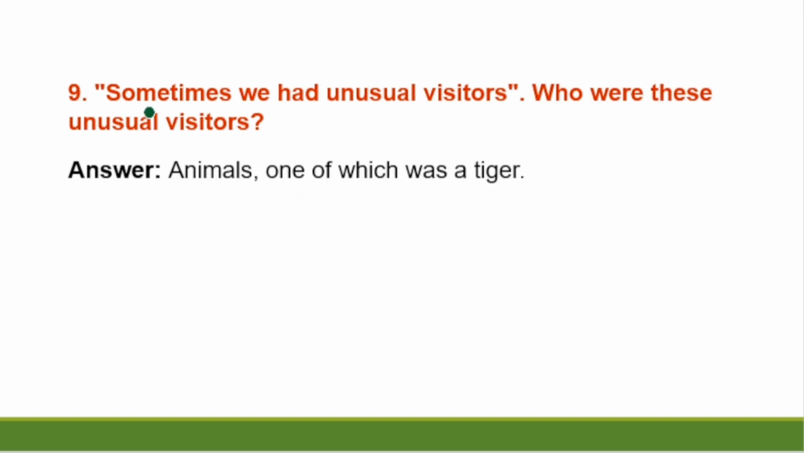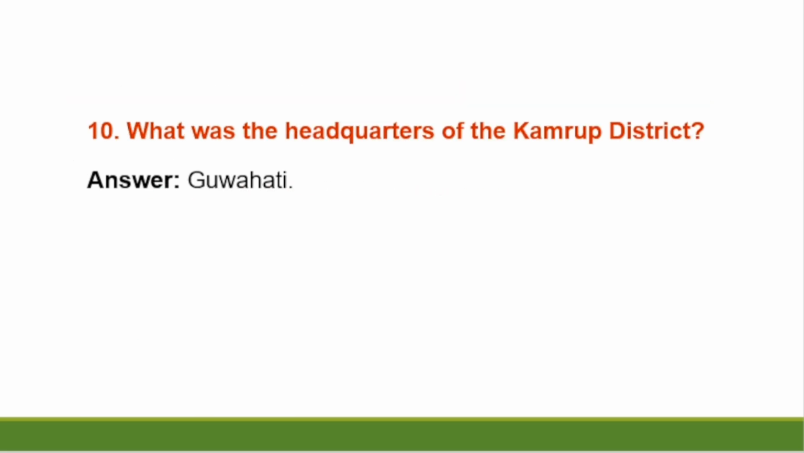Question number 9. Sometimes we had unusual visitors. Who were these unusual visitors? And answer. Animals, one of which was a tiger. Question number 10. What was the headquarters of the Kamrup district? Answer. Guwahati.